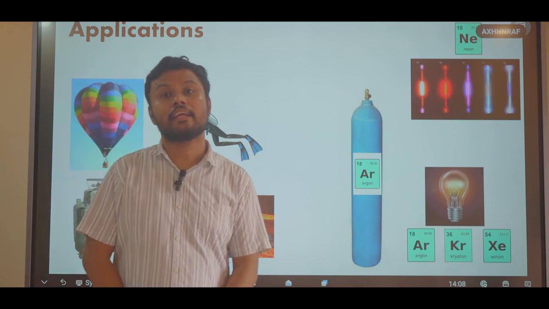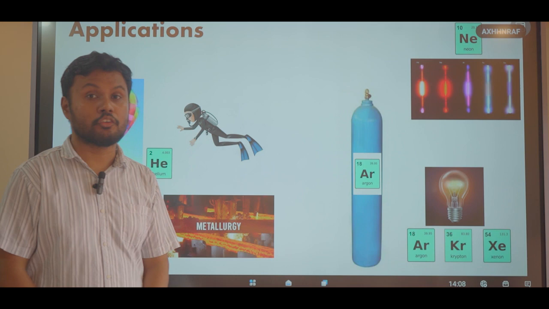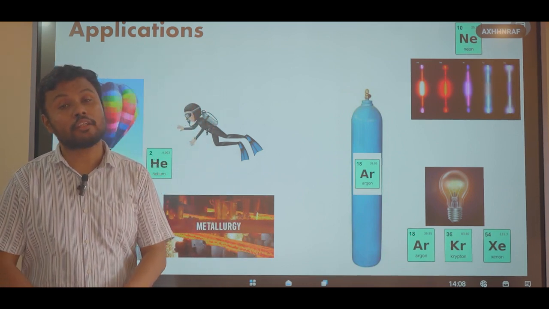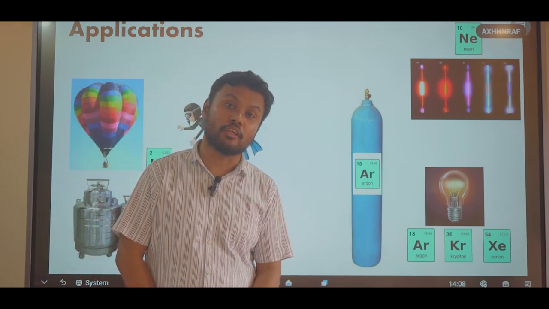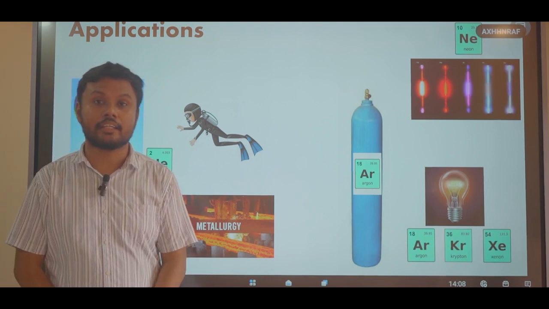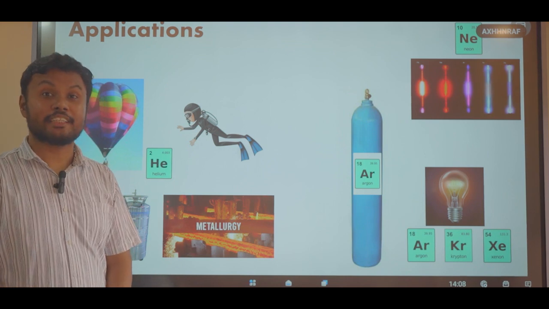This is why an 80% mixture of helium and oxygen is used in the cylinders for deep sea diving. So what will happen if we use nitrogen gas or normal air instead of helium? Nitrogen gas gets dissolved in our blood under pressure, and this can give rise to a disease called Caisson disease.